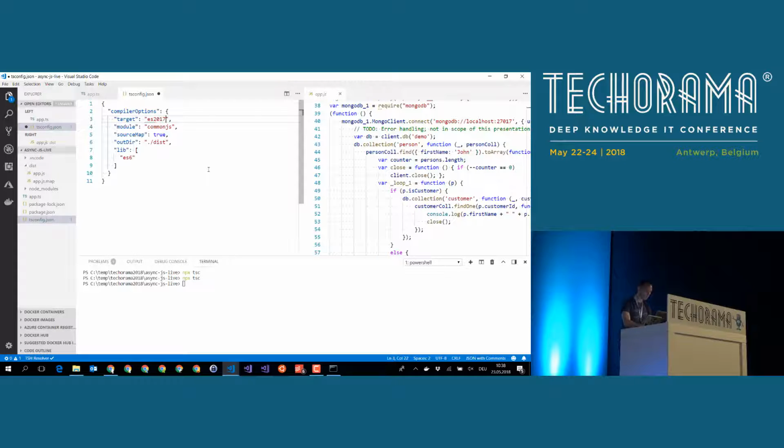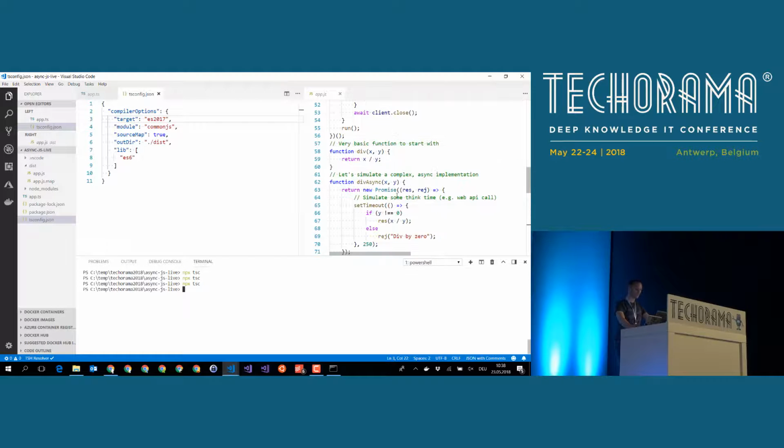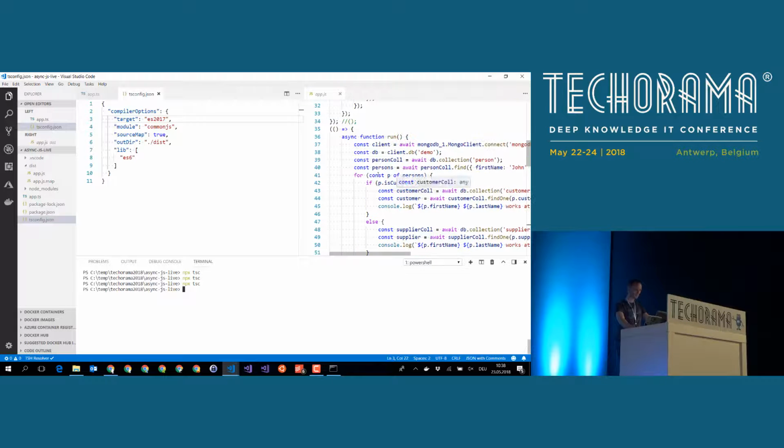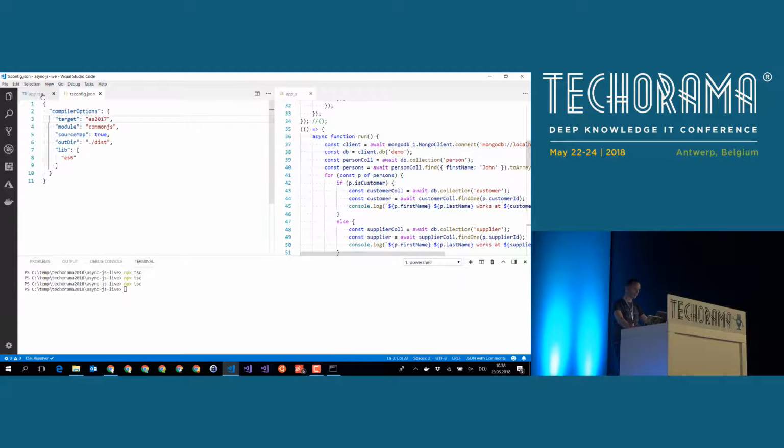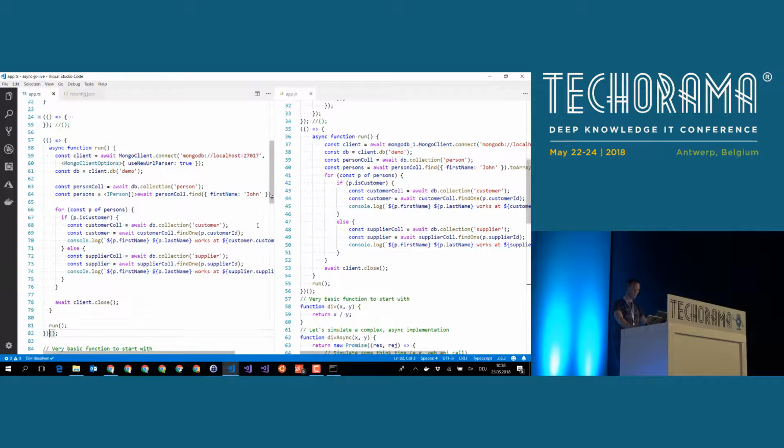But the point that I would like to show you here, if I go to a very new version of JavaScript that we target here, and if I scroll down, let's get rid of that one and do some drawing again. Now compare the TypeScript code on the left-hand side with the JavaScript code on the right-hand side. Do you see what you have here? You have async, you have await. So in JavaScript, it depends on which version of JavaScript you would like to target.